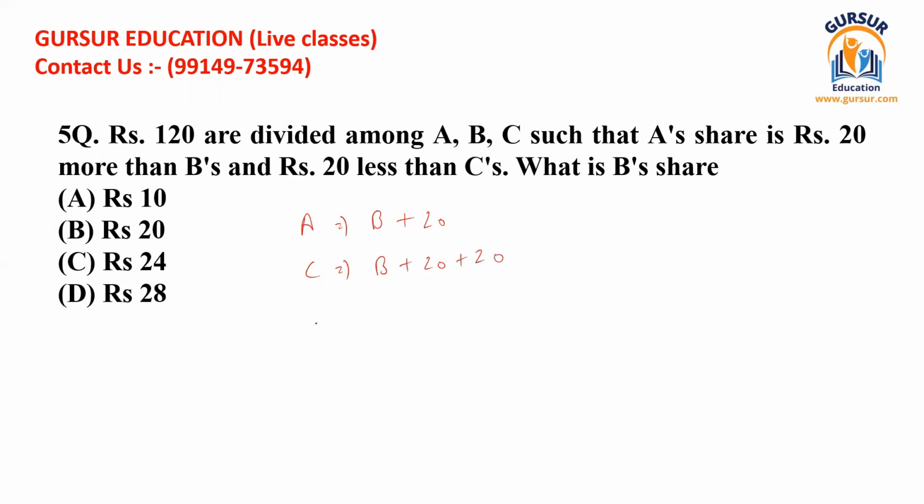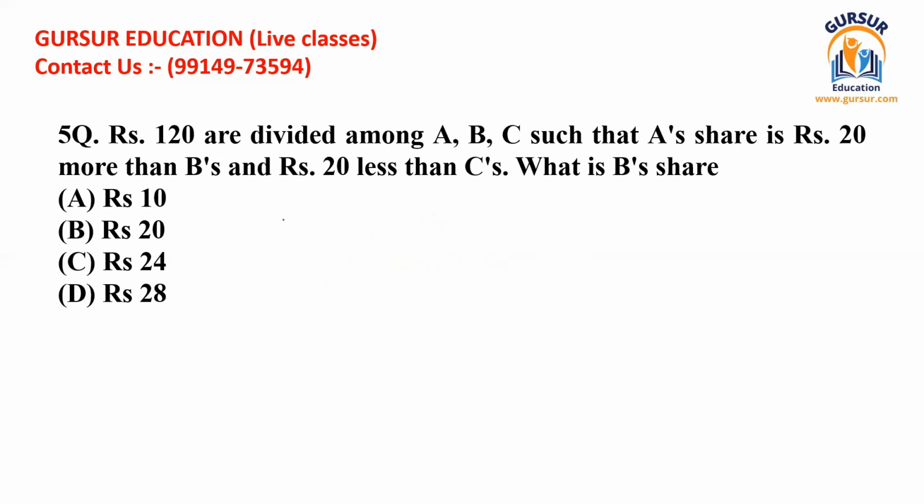We know that B's share is equal to B, because nothing has been given regarding that. And in the question we have been asked what the share of B is. So in this way, you have to reduce the mathematical equation to a single variable, so that only one variable is left. You can easily see that only one variable is there. This is B in all these three equations.